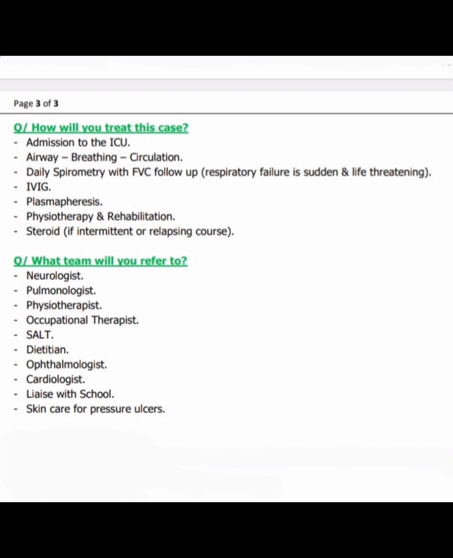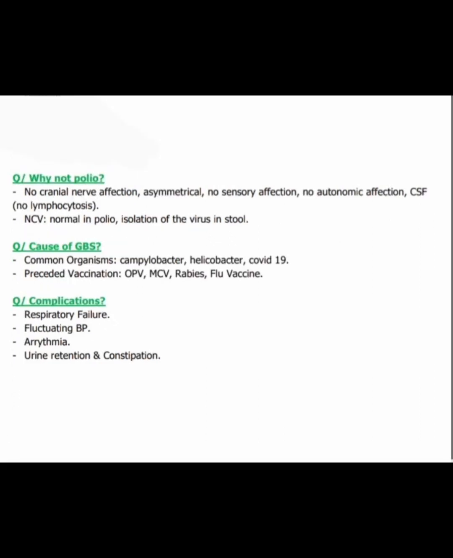So what is the team I will involve? Neurologist, pulmonologist, physiotherapist, occupational therapist, SALT, that is speech and language therapist, dietitian, ophthalmologist, cardiologist, liaise with the school, skin care for pressure ulcers. Why is it not polio? Because no cranial nerve affection, asymmetrical, no sensory affection, no autonomic affection, CSF no lymphocytosis, nerve conduction velocity is normal in polio, isolation of the virus in stool.